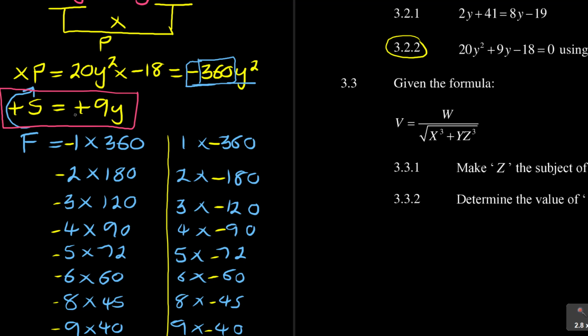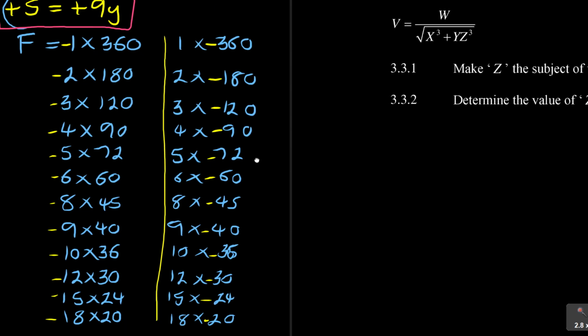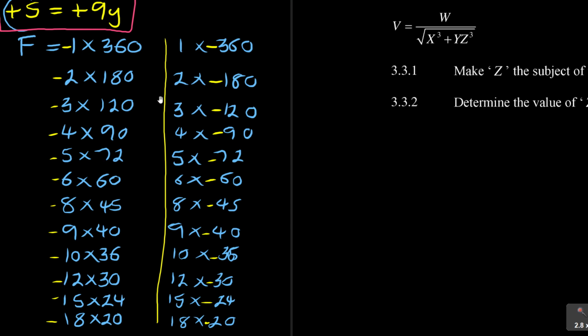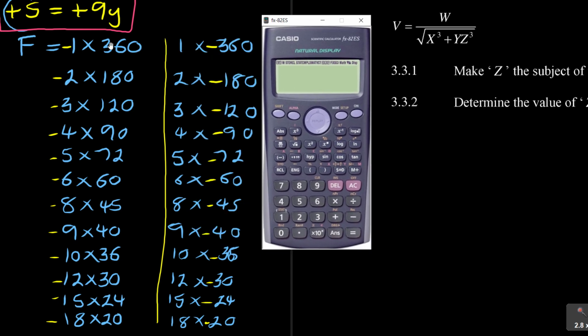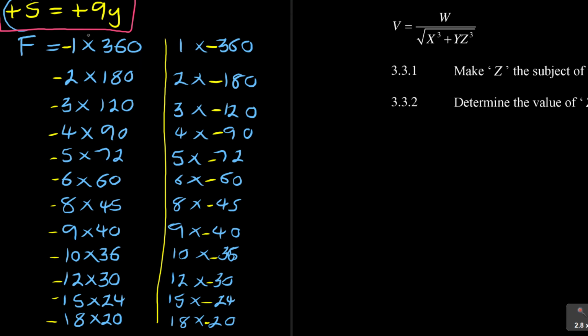When you add them, sum means add, you must get positive 9y, exactly as is. So what you are doing is you are looking at these numbers to say, I want to add these numbers, and when I'm adding them, I must get a positive. So again, your calculator is going to work here. You start with the 2, -1 and 360. You are having a plus here on all these. You are adding these numbers. You are adding all of them.